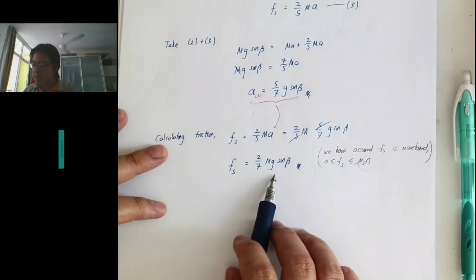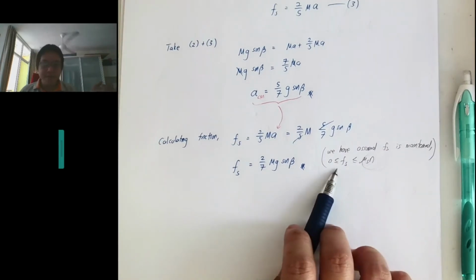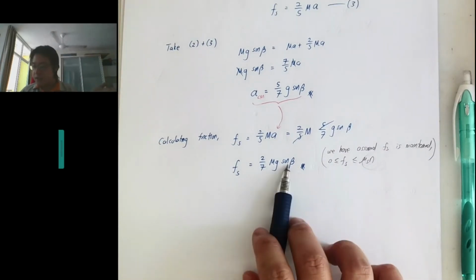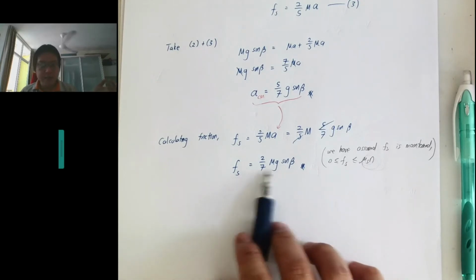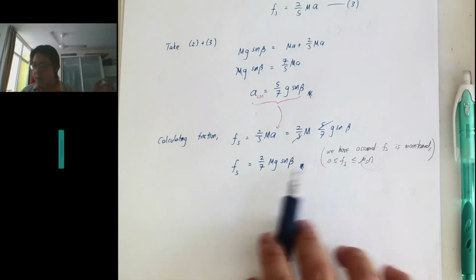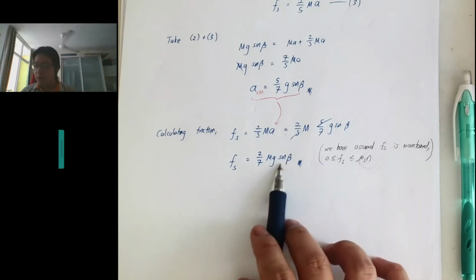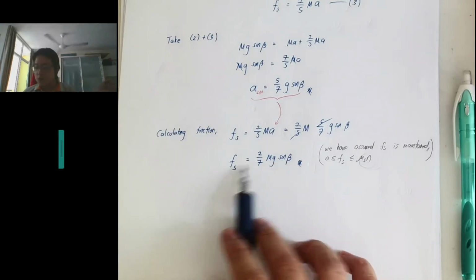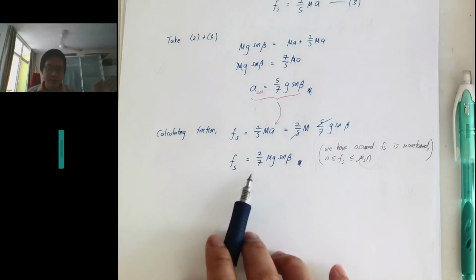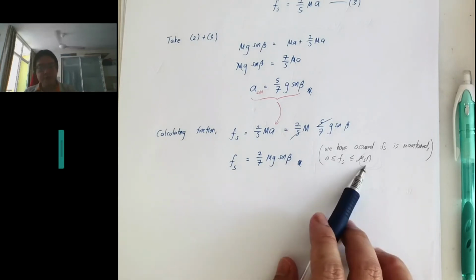So what happens here is that remember, static friction exists in a range. So it looks like our expression depends on beta. When the beta is 0, there's no static friction, so nothing happening there. When beta increases, static friction will automatically increase to satisfy this equation until it reaches the maximum.